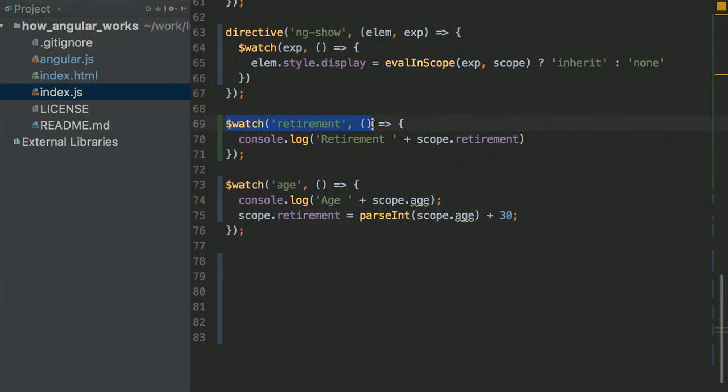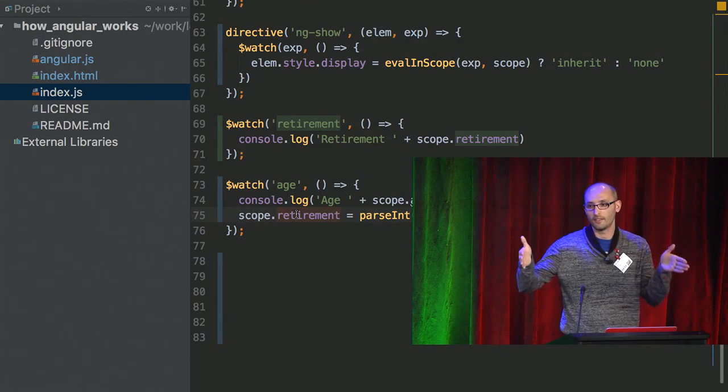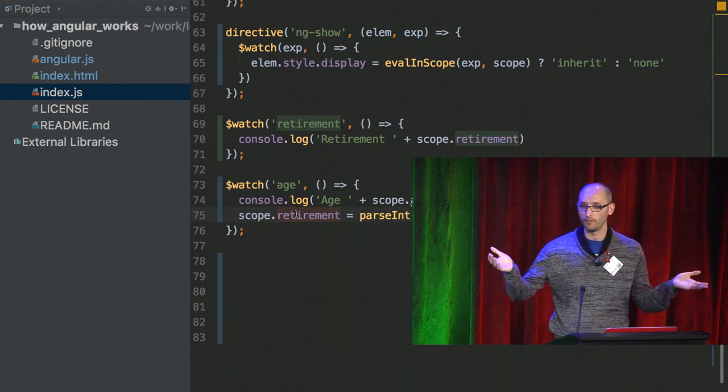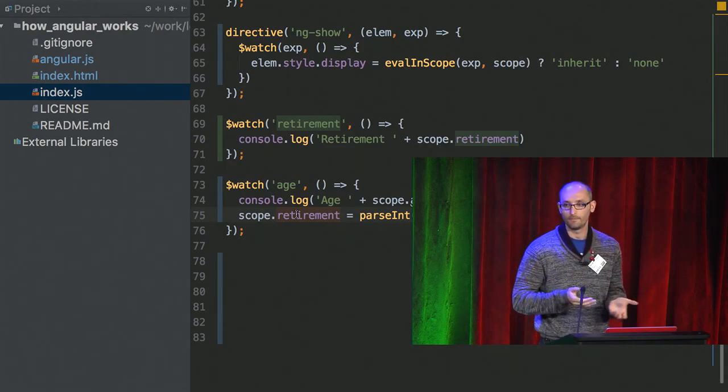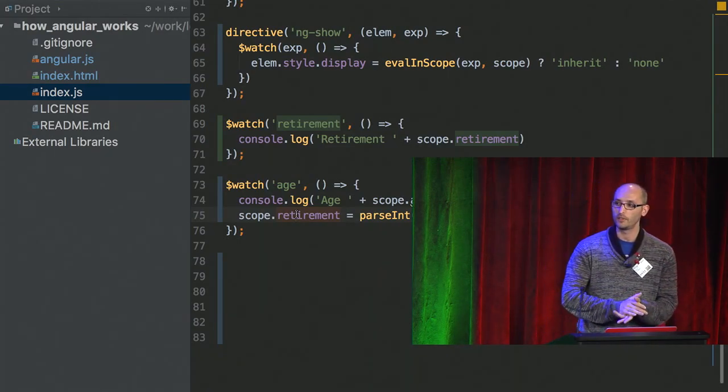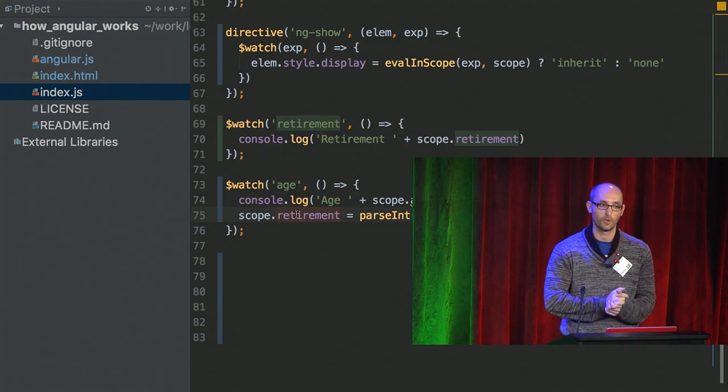And if you think about it, what's happening here, we have a list of watches, right? So first, when I change the age, the retirement watch runs, nothing changed, right? It's okay. The age watch runs, updates the retirement, and that's it. We're at the end of the array, so we're not doing anything. So from Angular's or whatever perspective, we're done, but not really done, because we didn't update all the elements on the screen. We didn't run all the watches correctly. So how can we fix it?